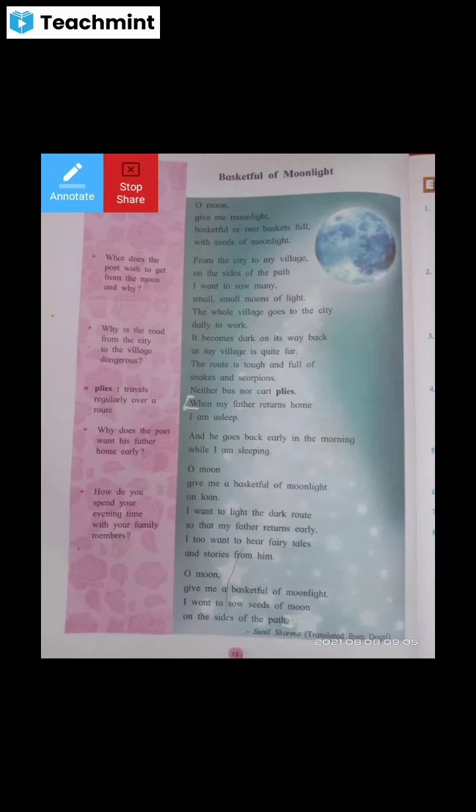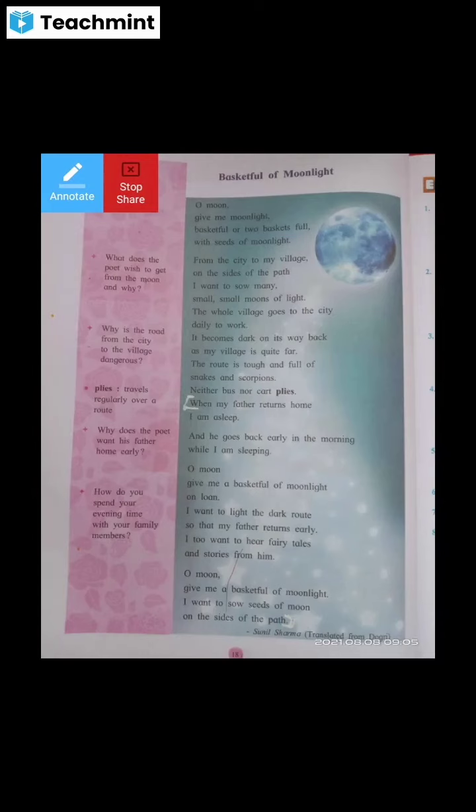These are the reasons. My village is far, quite far from the city. The road is not good. The road is full of darkness. There is no light. The road is full of scorpions and snakes. And my father is also returning very late. These are the problems expressed by the poet. And that's why I want to light the dark route so that my father returns early.